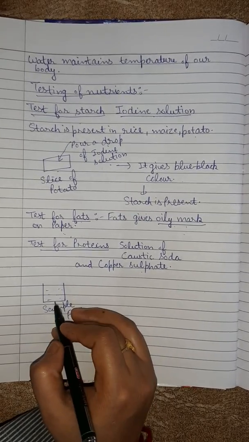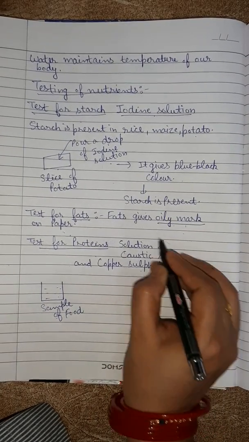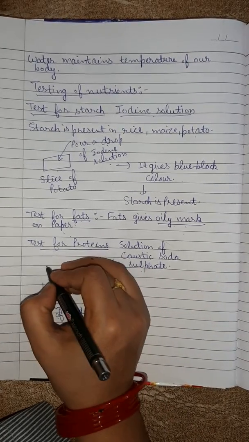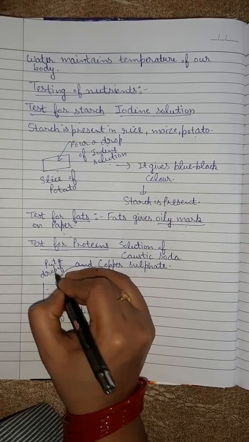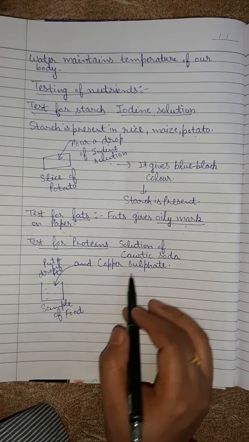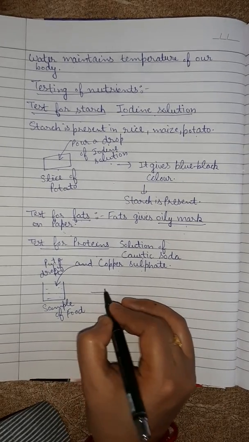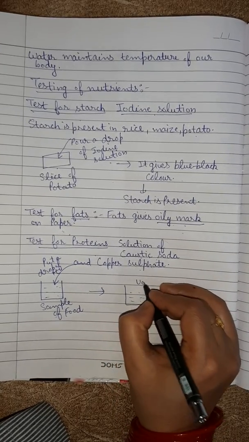We don't know whether it contains starch, fat or proteins. We will just put a solution of caustic soda and copper sulfate into it. Put a drop of it. We will just add a drop of this solution, that is copper sulfate and caustic soda solution. Then it will convert into violet color.